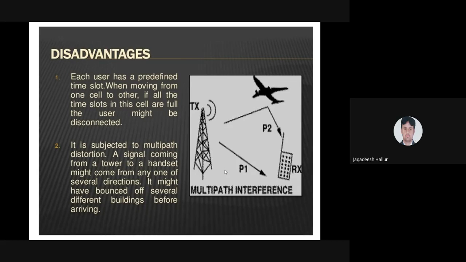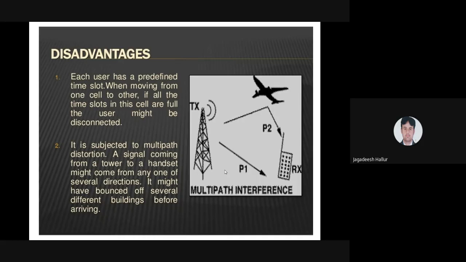If a user is changing location, moving, driving a vehicle, and all the time slots in the cell are full, the user might be disconnected. If the channel is not available in a particular cell, that call has to be disconnected. If the time slot is not available in a particular cell, that call has to be disconnected.